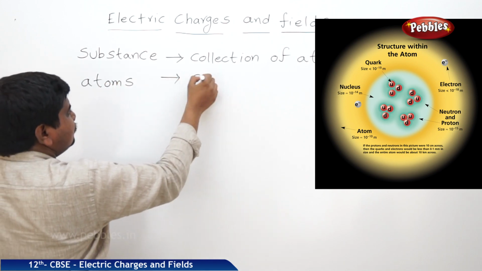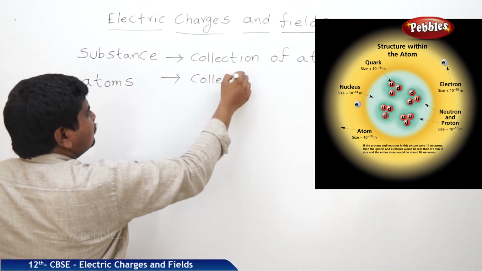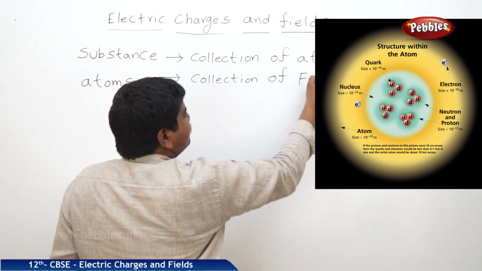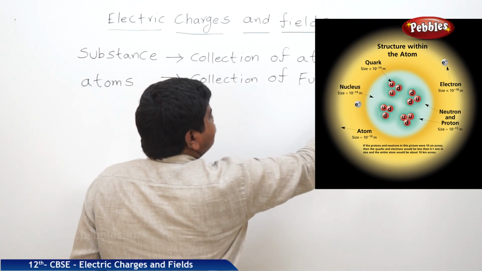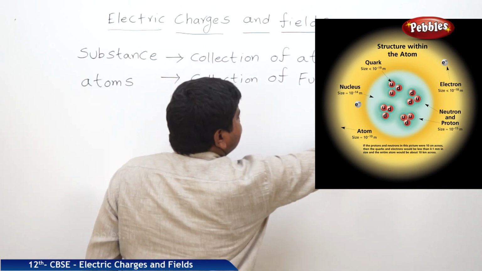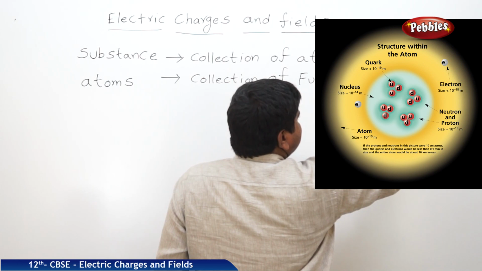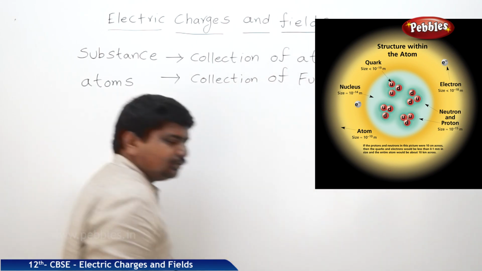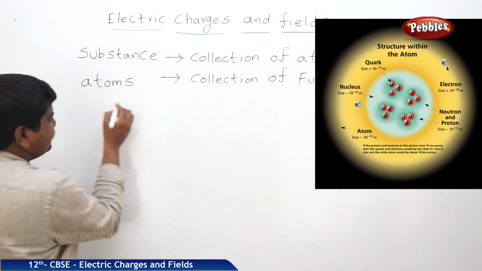Atoms are a collection of fundamental particles. What are those fundamental particles? They are stated like this.